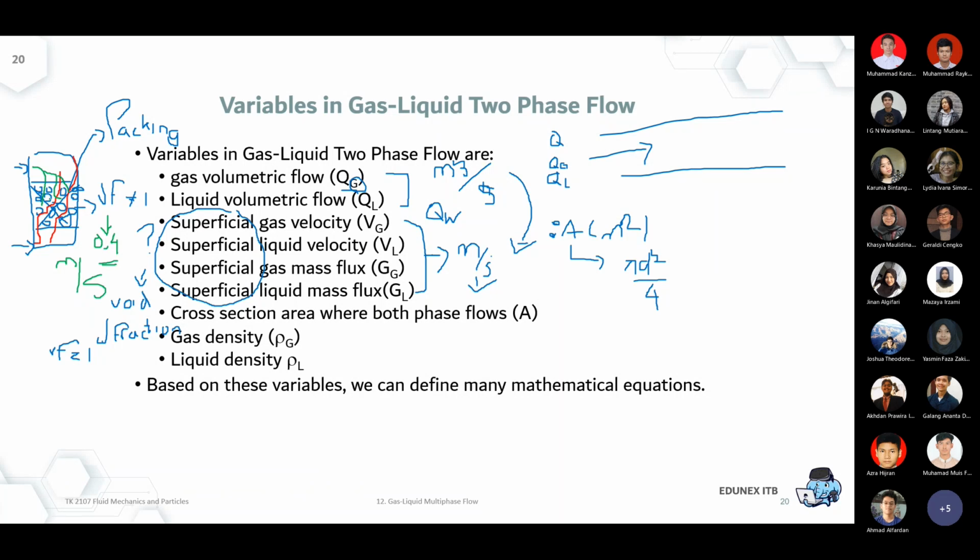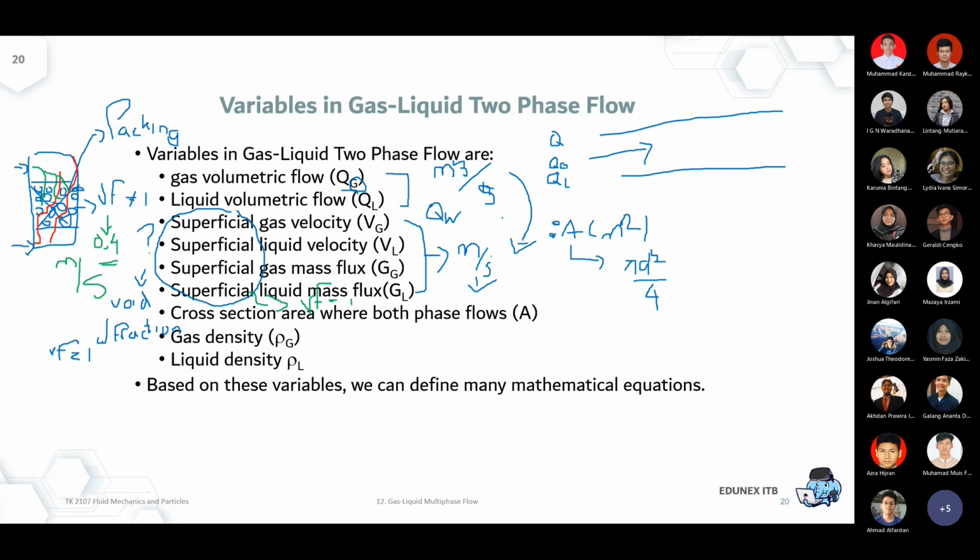But for some fluid mechanical calculations, it is more useful to calculate based on the superficial velocity. So with superficial velocity, it is assumed that the gas and the liquid flow through the same vessel, but completely empty, not filled by anything. That means the void fraction now becomes 1, and all segments of the pipeline, all segments of the column, can be used for flow. So that's the big difference.